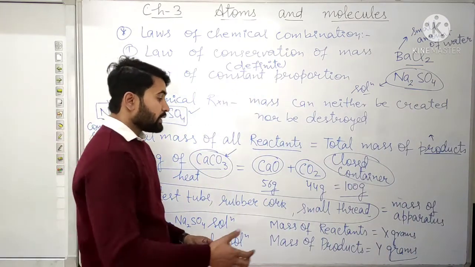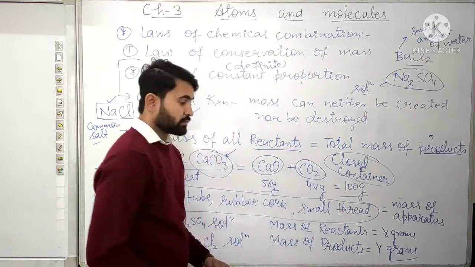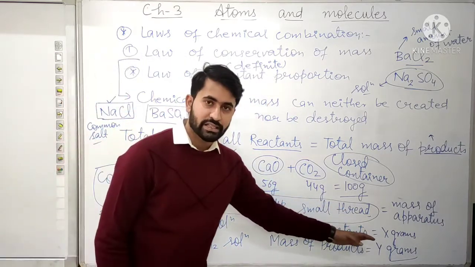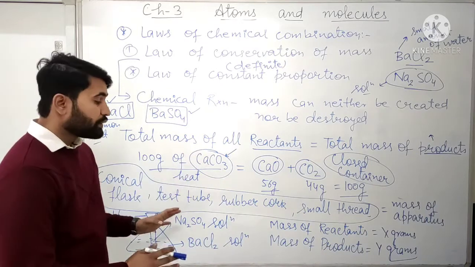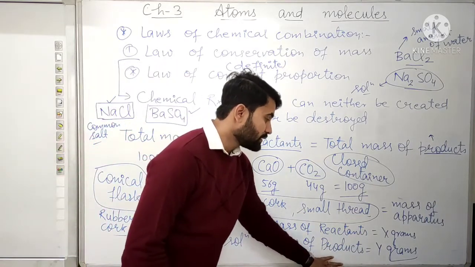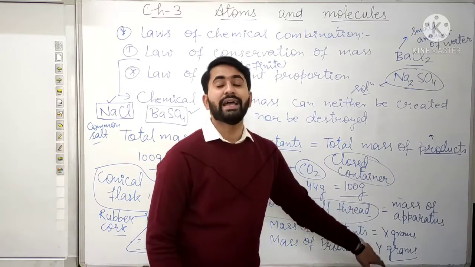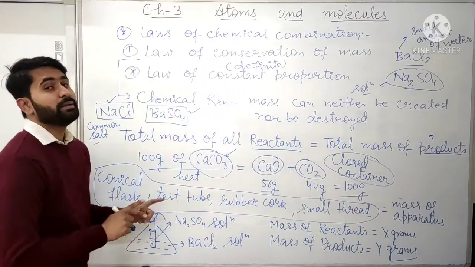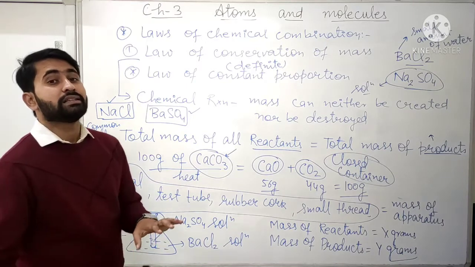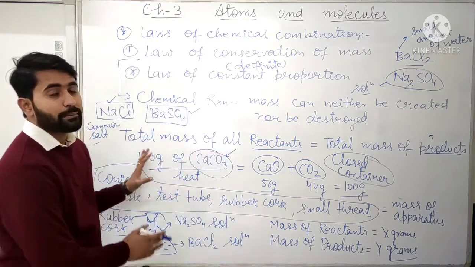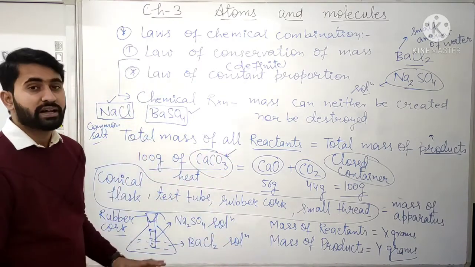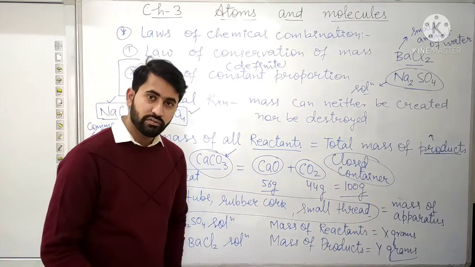Now if the mass of reactants, that is x grams, is equal to the mass of products, that is y grams, meaning if these two values x and y are equal, then this reaction or chemical change is verifying the law of conservation of mass.